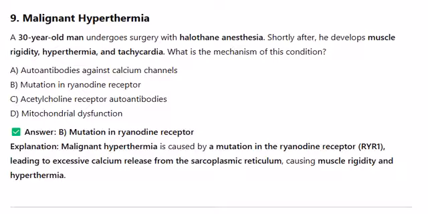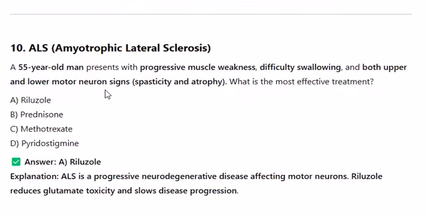10. ALS, amyotrophic lateral sclerosis. A 55-year-old man presents with progressive muscle weakness, difficulty swallowing, and both upper and lower motor neuron signs, spasticity and atrophy. What is the most effective treatment? A. Riluzole. B. Prednisone. C. Methotrexate. D. Pyridostigmine. Explanation: ALS is a progressive neurodegenerative disease affecting motor neurons. Riluzole reduces glutamate toxicity and slows disease progression. These high-yield vignettes cover